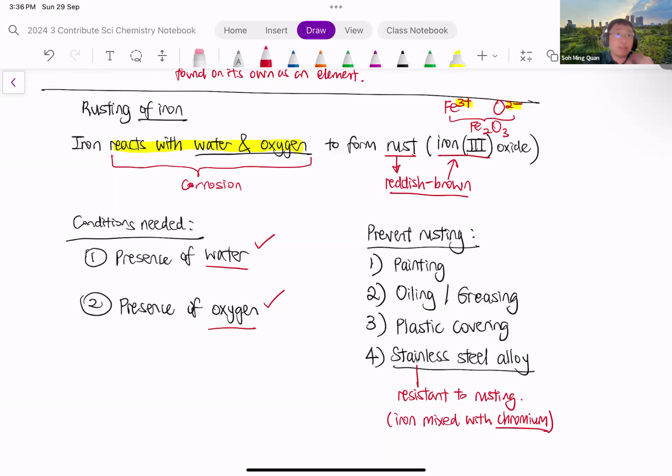Right? And that really brings us to the end of the revision for the chapter on reactivity series of metals. So if you look back, there's just 4 sections. The first section is on physical properties of metals and alloys. The second section is on chemical reactions of metals. The third section is on extraction of metals. And finally, this is the last and final section on rusting of iron, which will require both water and oxygen.